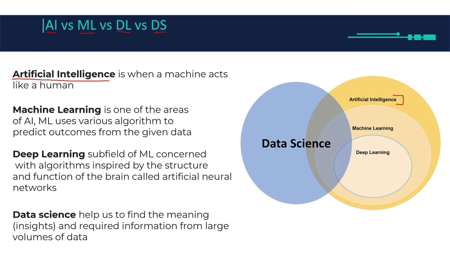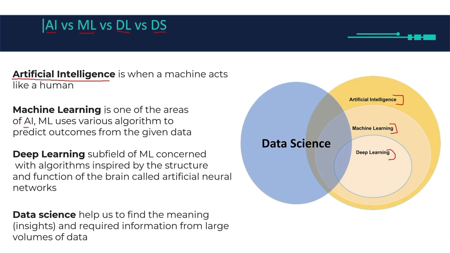In artificial intelligence, if you check the Venn diagram, as a subset of artificial intelligence we have something called machine learning. I'm going to explain machine learning in detail in the next video, so bear with me right now. The first thing you should know about machine learning is that it is one of the areas of AI, because we have something called deep learning also. We'll get to that. So what is machine learning?